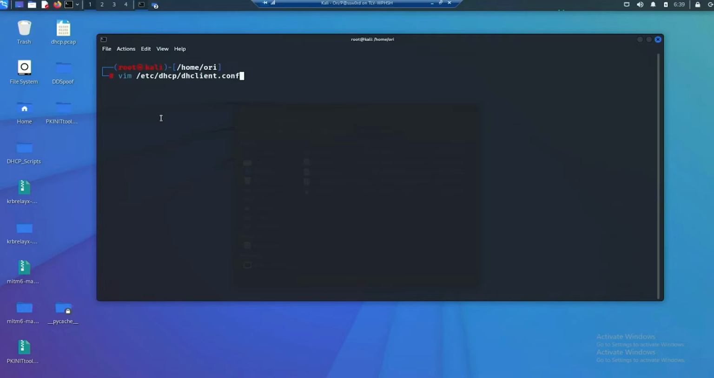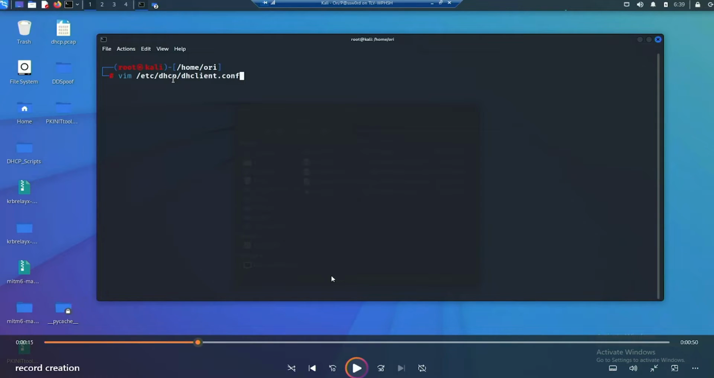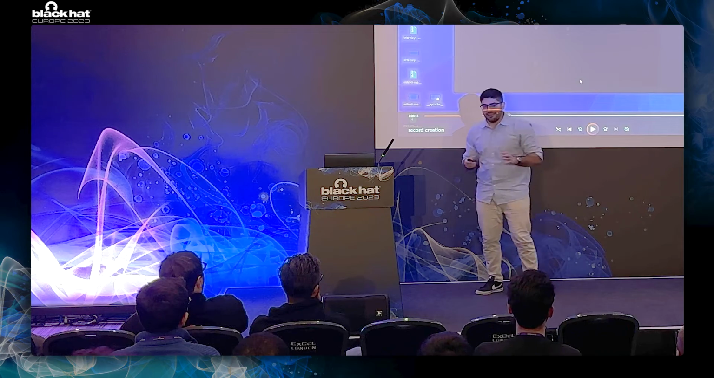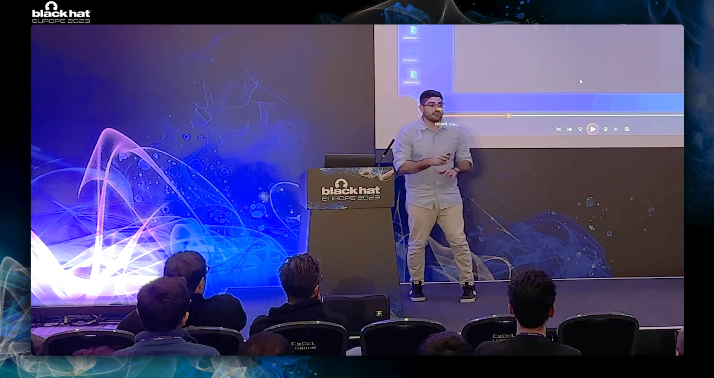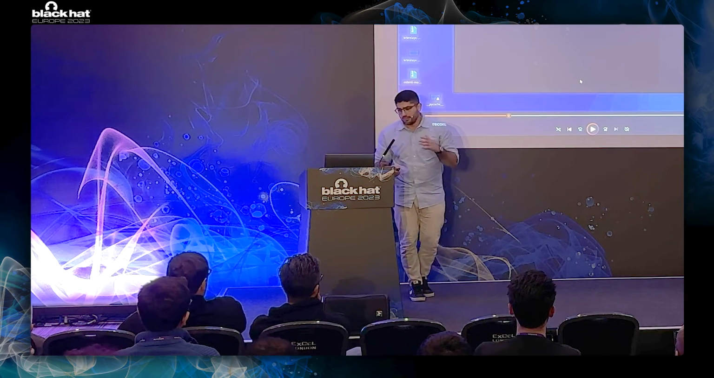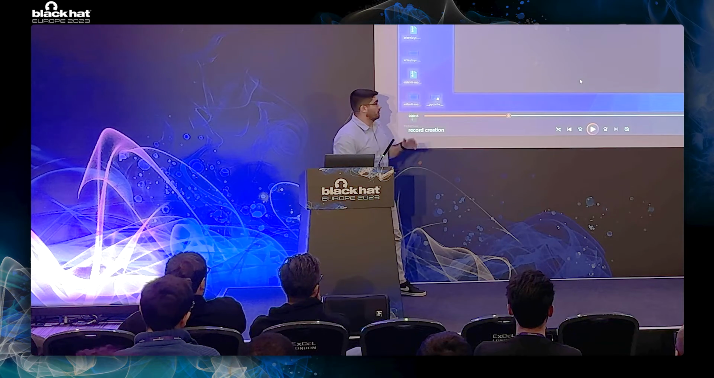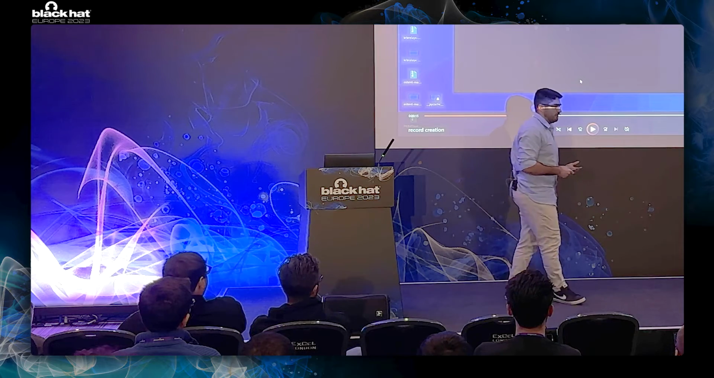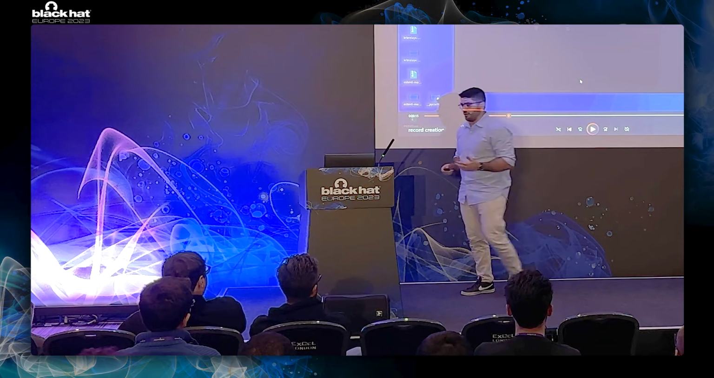We now go to our second machine, which is a Kali Linux machine. Importantly, it is not authenticated to the domain in any way, so we do not have any credentials at this point. We're going to be using a tool called dhclient. It's a Linux utility that enables us to send DHCP messages while specifying custom parameters.